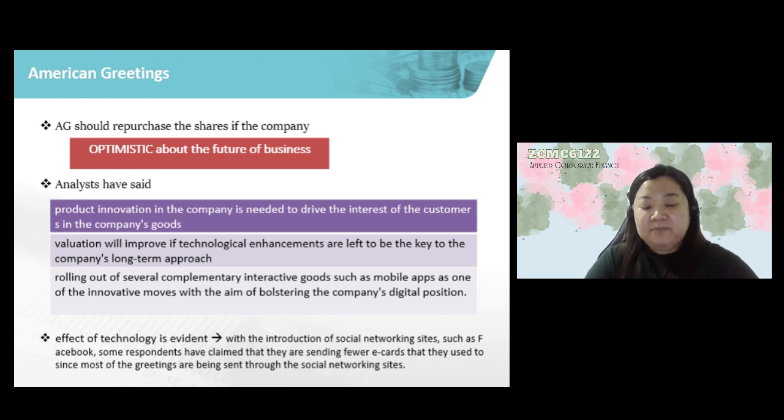From the information provided in the case study, the effect of technology is evident. An illustration of this is that with the introduction of social networking sites such as Facebook, some respondents have claimed that they are sending fewer e-cards than they used to send, since most of the greetings are being sent through the social networking sites.